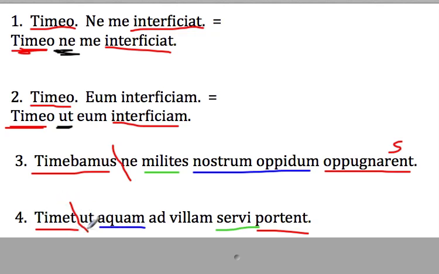We know we have a fearing clause because we have a verb of fearing and then an ut or ne and then a subjunctive. So, he is afraid. Then we have an ut. It's going to be the opposite of what we expect because this is a fearing verb. He is afraid that the slaves are not carrying water to the house. Okay, so he fears that the slaves are not carrying water to the house.